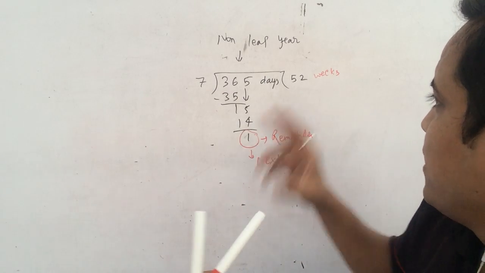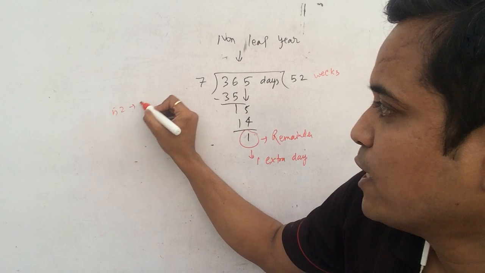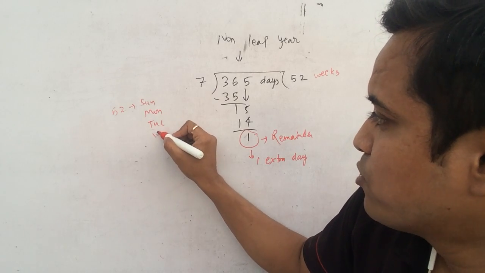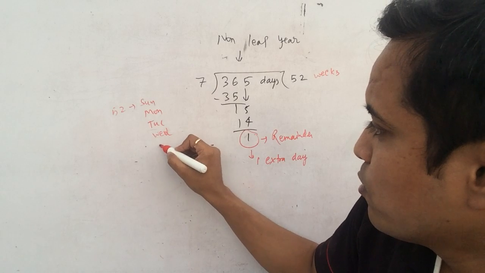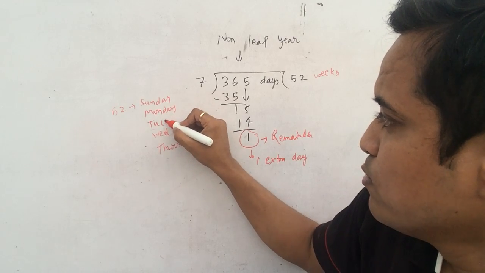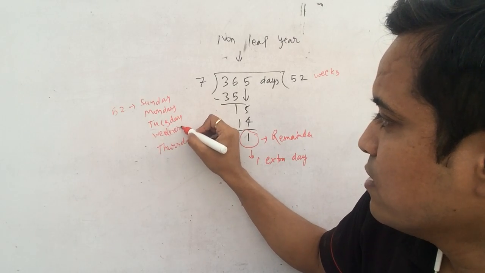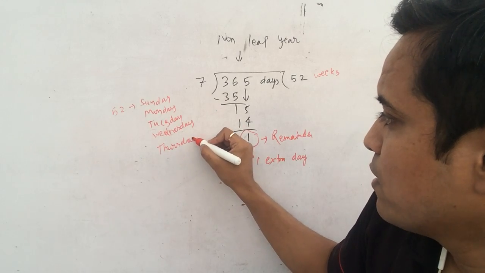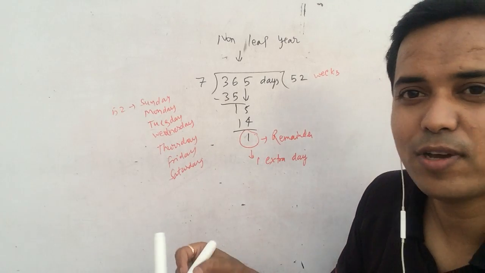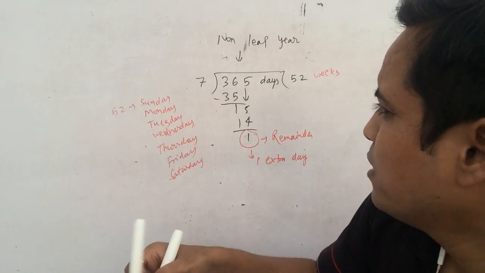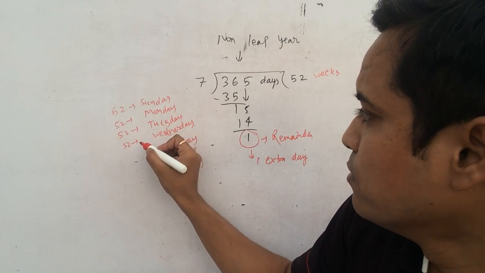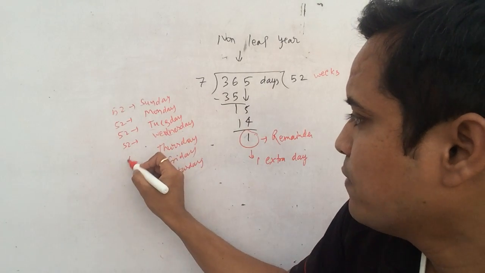In 52 weeks, you have 52 Sundays, 52 Mondays, Tuesdays, Wednesdays, Thursdays, Fridays, Saturdays. So you have 7 possible cases. You have 52 of each, all 52.